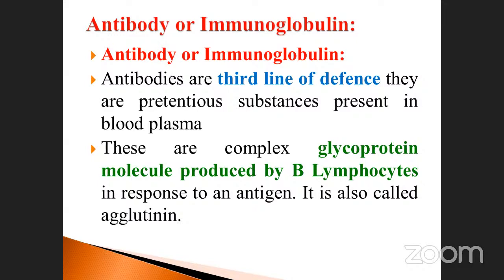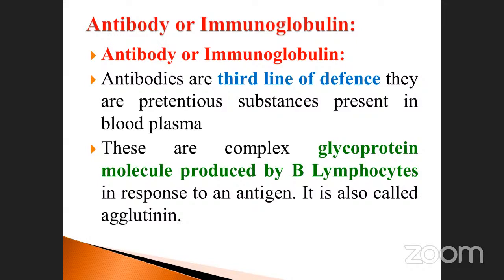Already we discussed it. When antigen and antibody react, clump formation takes place. That process is called agglutination. The corresponding respective antigen antibody reaction is called agglutination. Here you must note it down. Many times they ask about immunoglobulins, the protein that has resistant power.